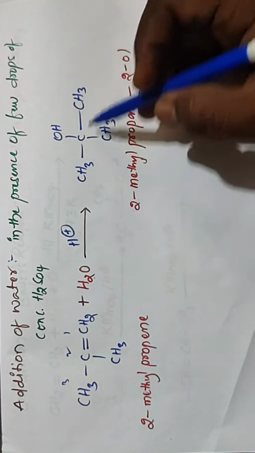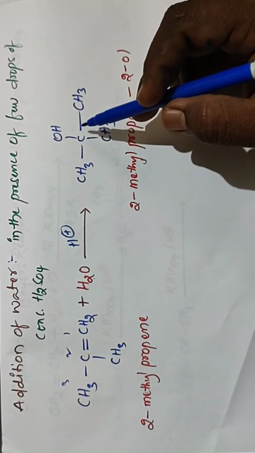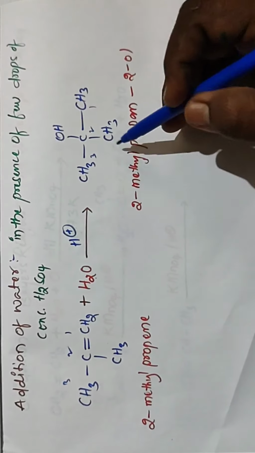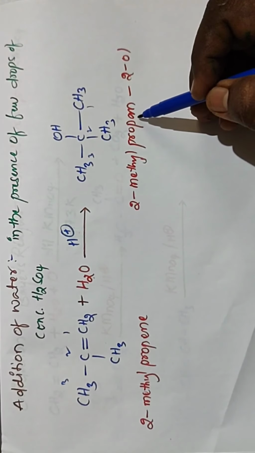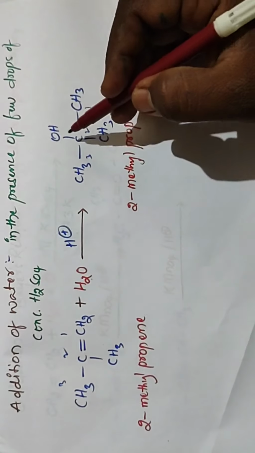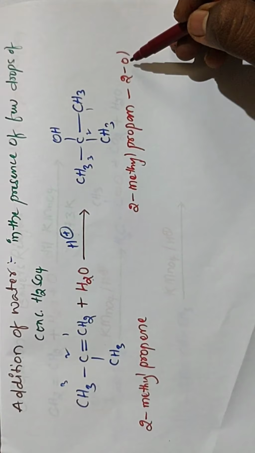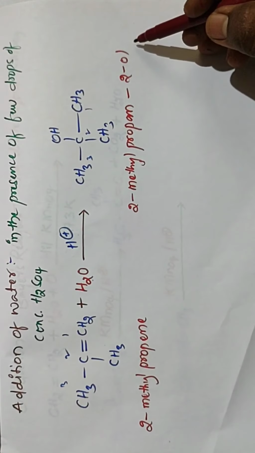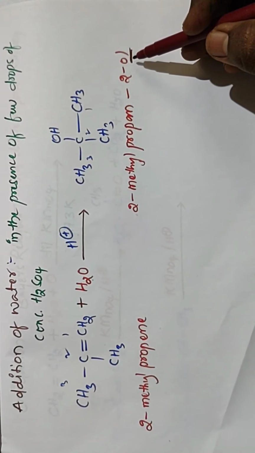We get the product (CH3)3C-OH, with OH at the second position. 1, 2, 3, the OH is at the second position, and the methyl group is also there. 2-methylpropan-2-ol, the alcohol, is formed. We use 'ol' for the alcohol.